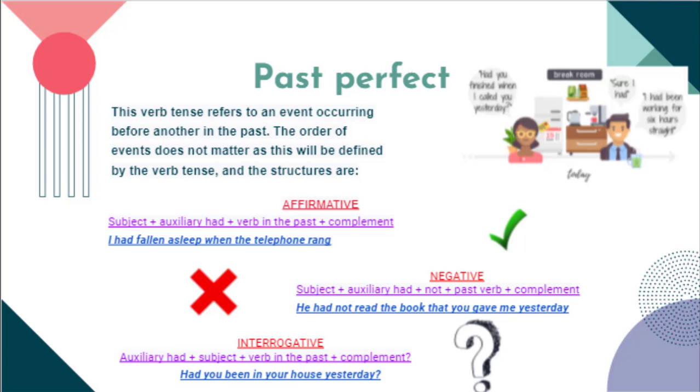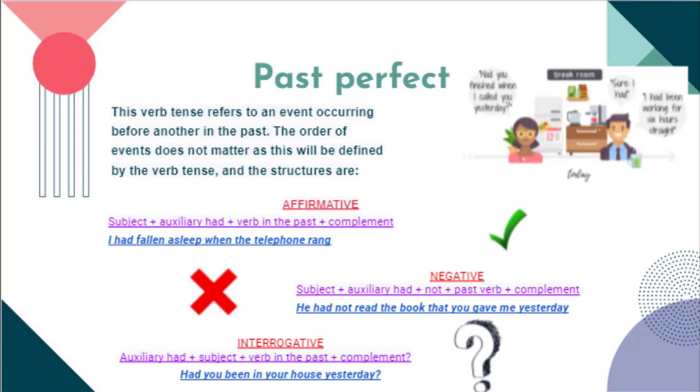First, we need to know that this verb tense refers to an event occurring before another in the past. The order of the events doesn't matter, and this will be defined by the verb tense. The structures are: in the affirmative, we have the subject plus auxiliary had plus verb in the past participle and the complement. The example of this is I had fallen asleep when the telephone rang.